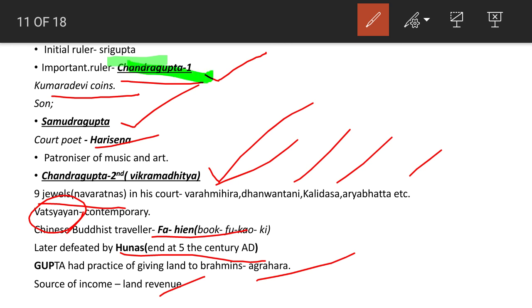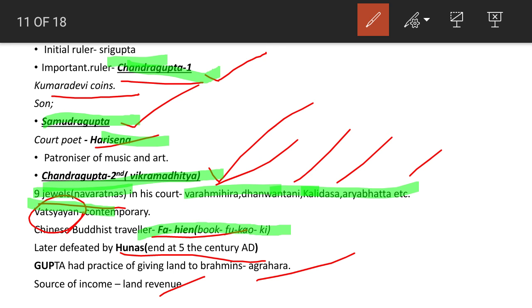First of all, Chandragupta I, then Samudragupta. In his time, the court poet Harisena was there. Later, Chandragupta II, that is Vikramaditya. In his time, the names of the 9 jewels are important: Varahamihira, Dhanvantari, Kalidasa, Aryabhatta, etc. Also, Vatsyayana was at this time. Also, the Buddhist traveler's name and his book are important. And the Gupta dynasty was defeated by the Hunas.